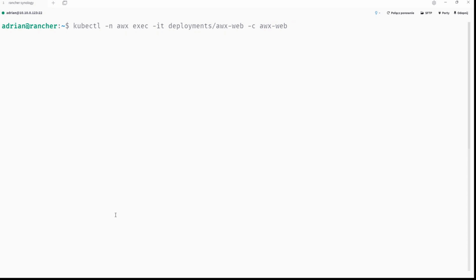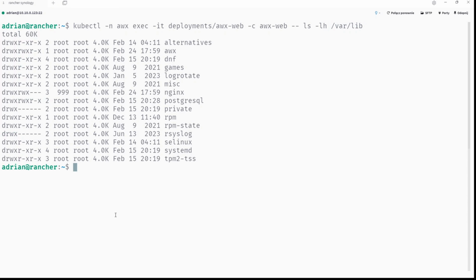And now we will list the content. Before we get into this machine, we will just run the command. So --, and now you can run a Linux command, ls in this case, and -lh, for example. And we will do /var/lib. That's it. Yes, we can see there is an awx directory inside /var/lib.